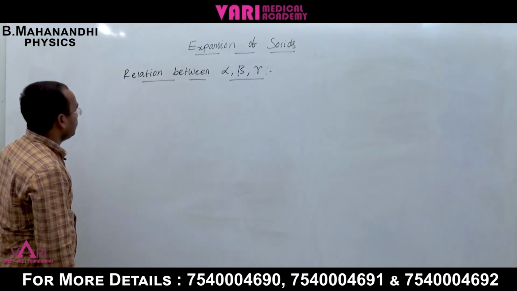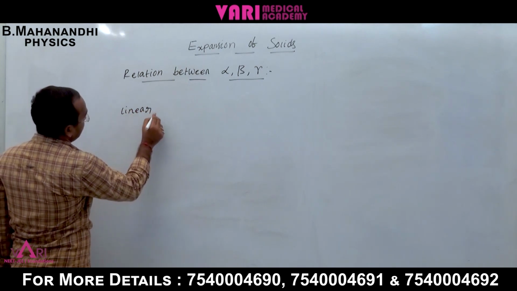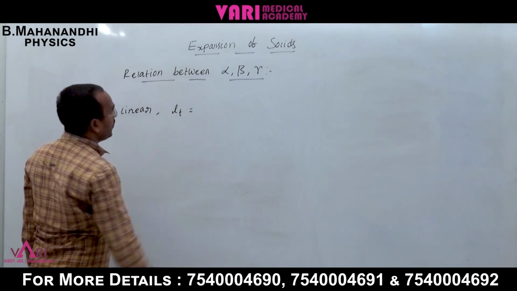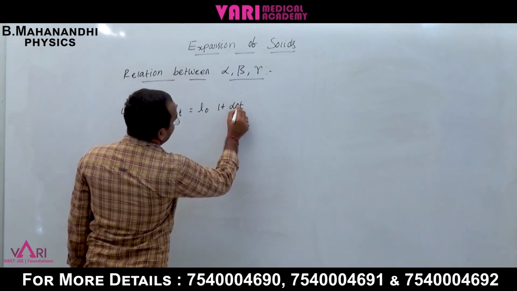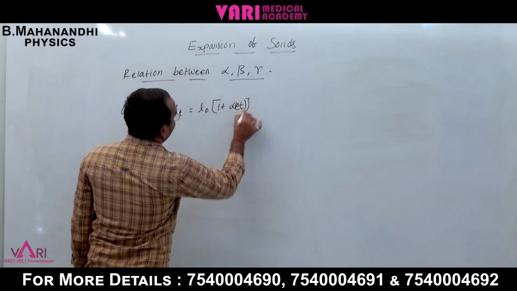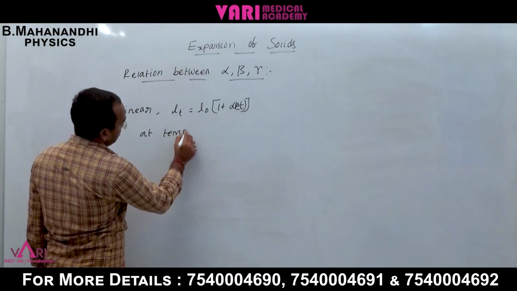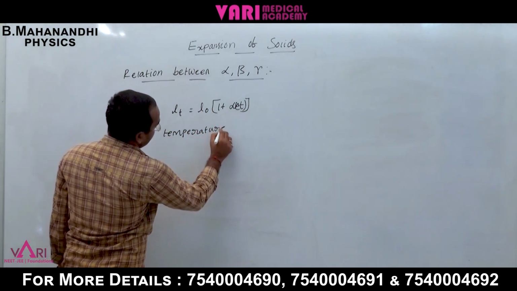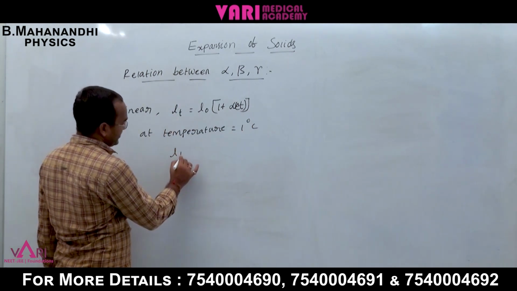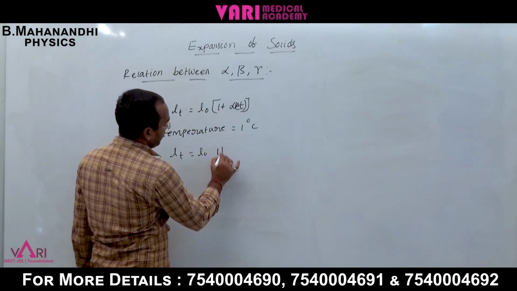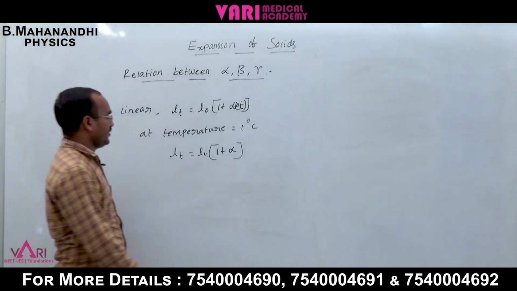Already we know for linear expansion, Lt is equal to L0 into 1 plus alpha delta T. Considering delta T as 1 degree Celsius, Lt is equal to L0 into 1 plus alpha. This is equation 1.